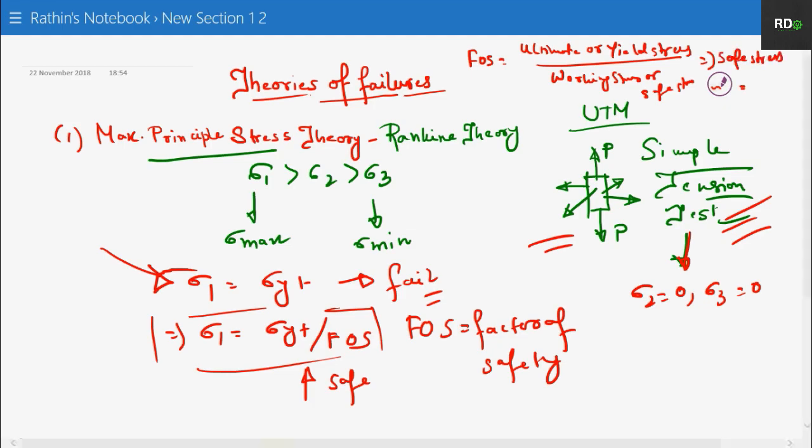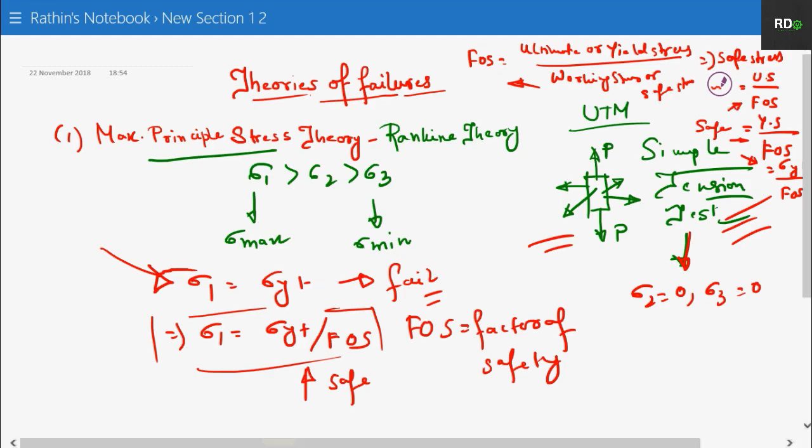It will be equal to ultimate stress by FOS, or yield stress by FOS, which is nothing but sigma yt by FOS. So what we have done, we have written safe stress is equal to yield stress by FOS or the ultimate stress by FOS.